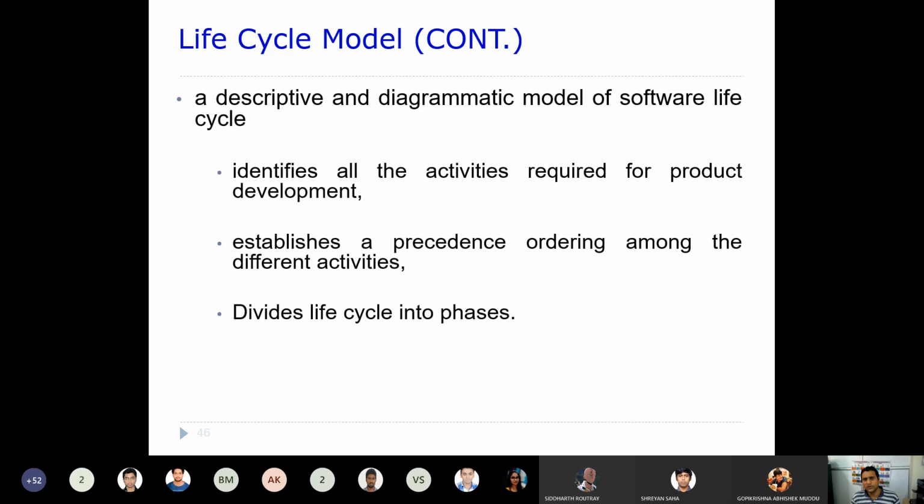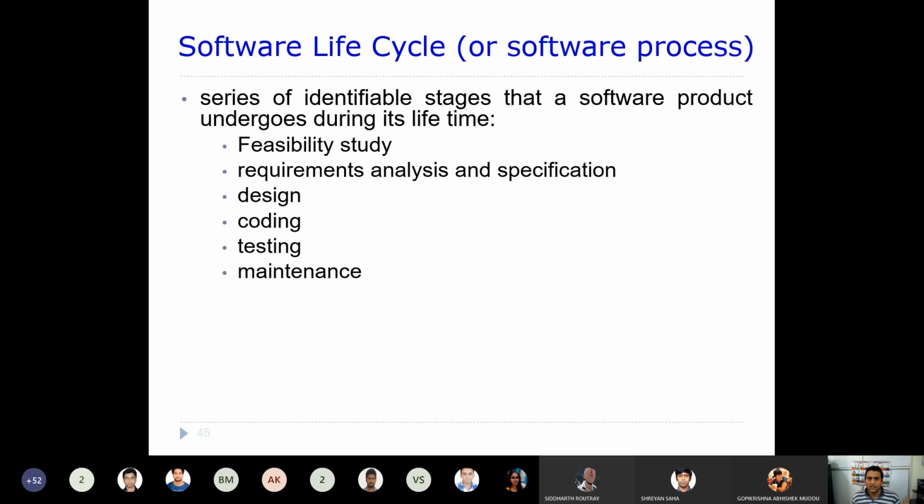So why do you need a life cycle model? It is a descriptive and diagrammatic model of the software life cycle. It identifies all the activities required for product development and establishes a precedence ordering among different activities. As I said, unless this requirement analysis phase is completed, you are not allowed to go into the design phase.